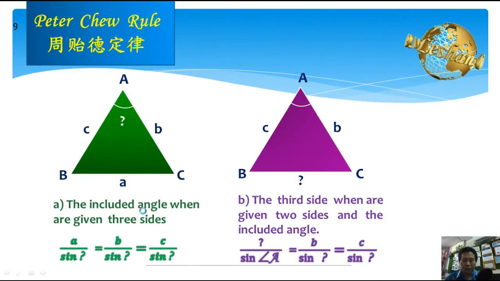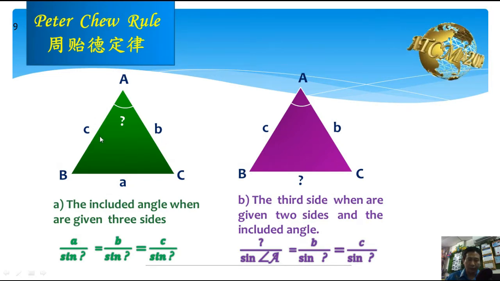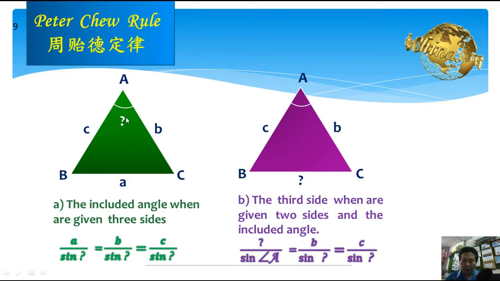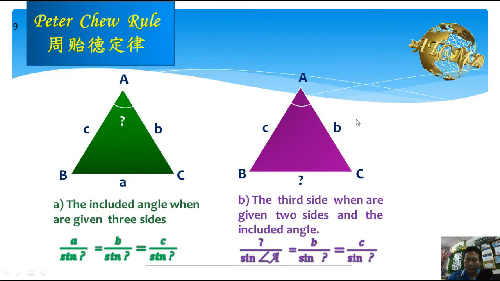But the sine rule is not suitable to find an included angle when we are given three sides. When we are given three sides, if you want to find the included angle, you cannot use the sine rule. Or to find the third side when we are given two sides and the included angle, you also cannot use the sine rule.